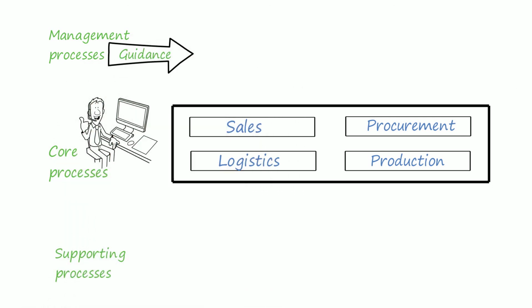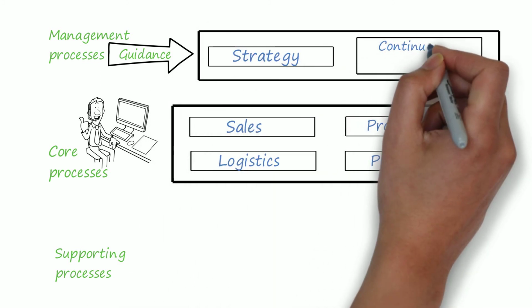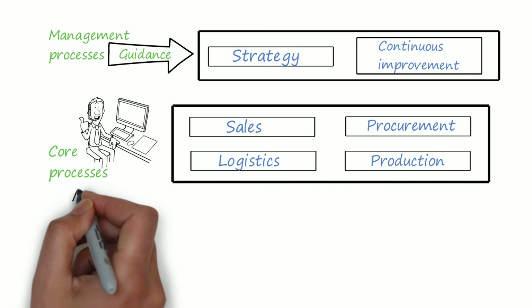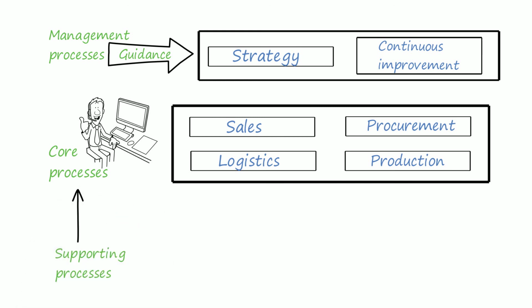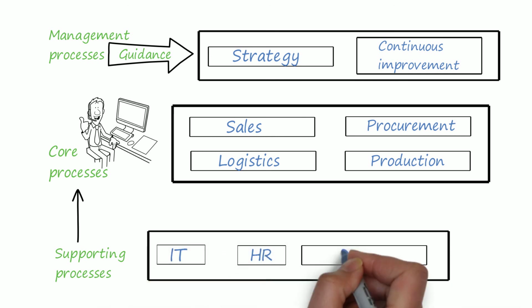Management processes will give guidance to the company in the mid and long term. Here we have typically the strategy and the continuous improvement process. Of course, others can be defined, depending on the company. The supporting processes support the core processes. Here we often have IT, HR, and finance.